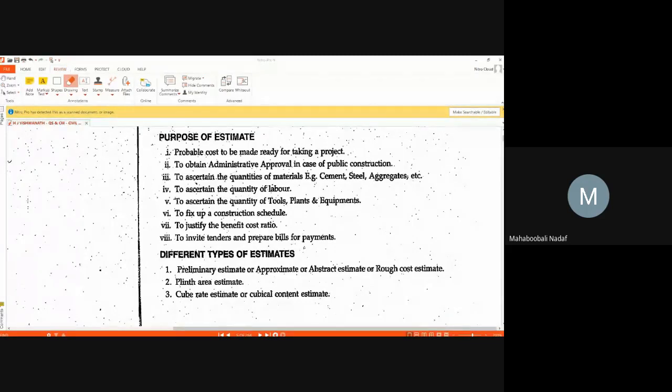Okay. Can anyone tell me this point? I'm asking about this point: to fix up the schedule, they are telling. What do you mean by this one? The estimate is required to fix the schedule.